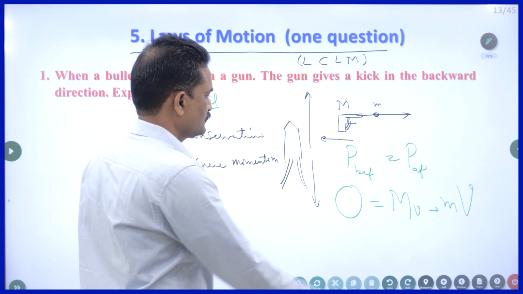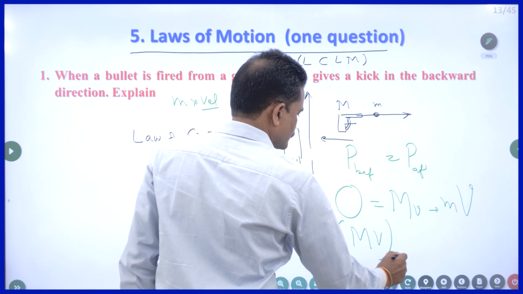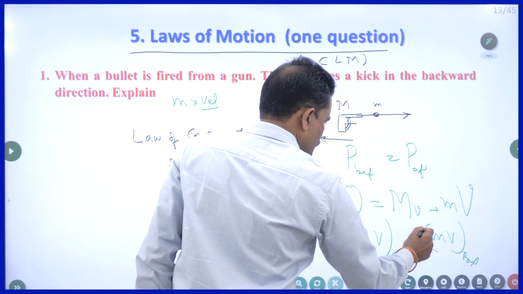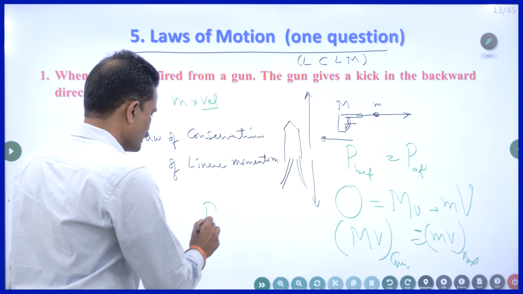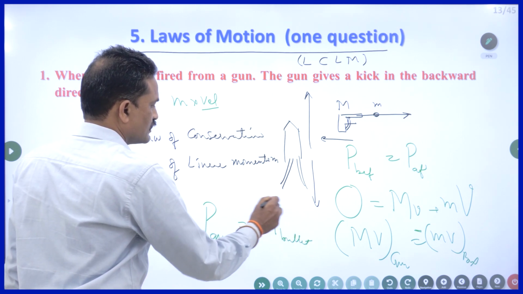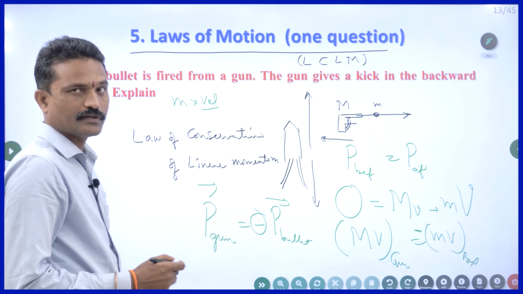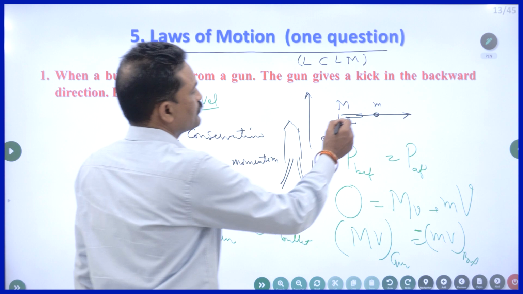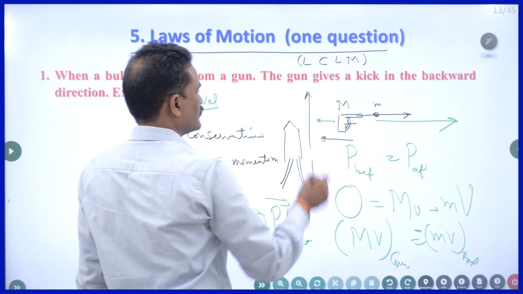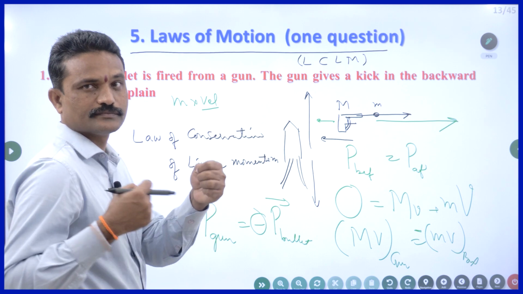Right. So equate this. So mv, this is related to the gun, is equal to mv related to the bullet. So there must be some minus. Or you can write P gun is equal to minus P bullet. What does it indicate? They are vectors. Whenever you have a negative sign, it indicates that they are moving in opposite directions. So whenever a bullet is fired, when the bullet goes in this direction, definitely the gun moves in the backward direction. So it will press your hand or shoulder while you are firing.